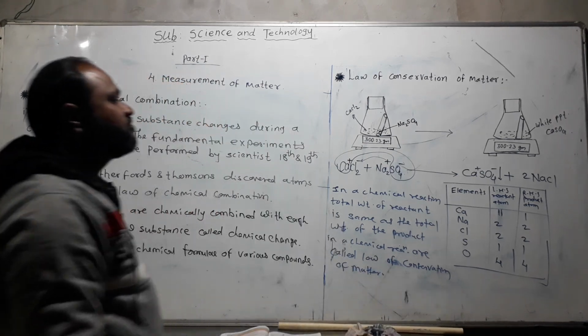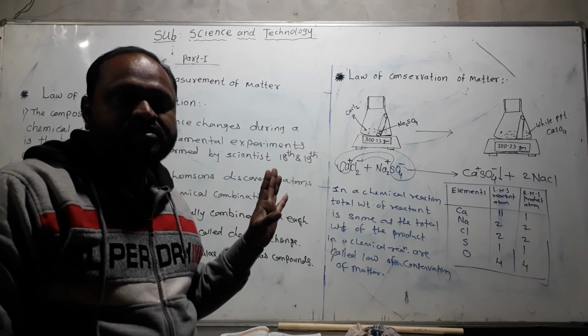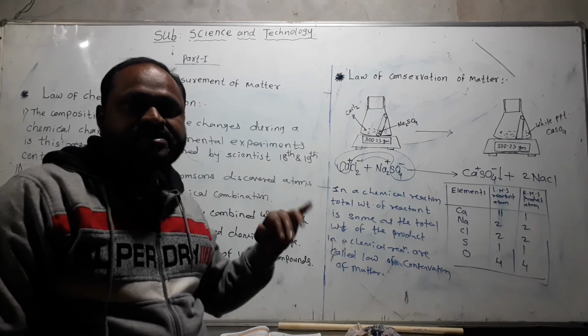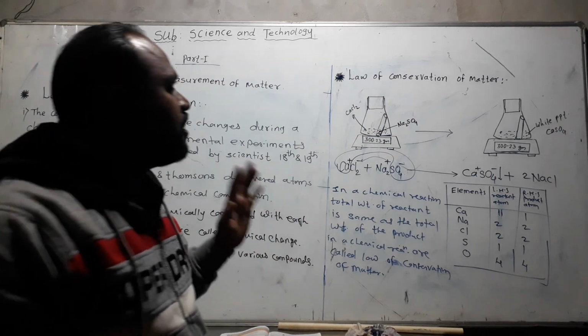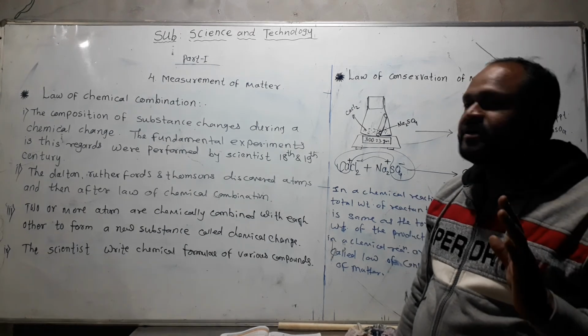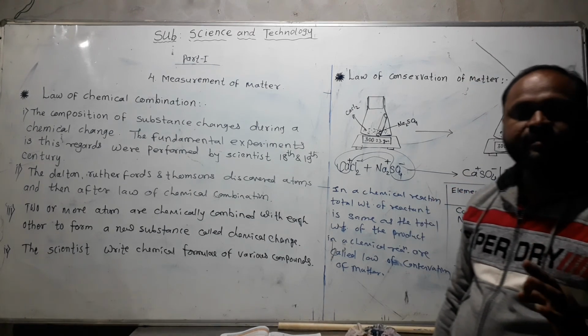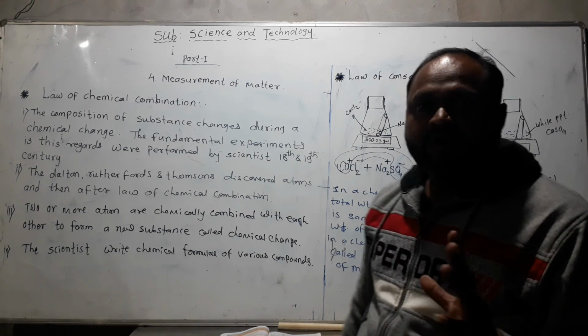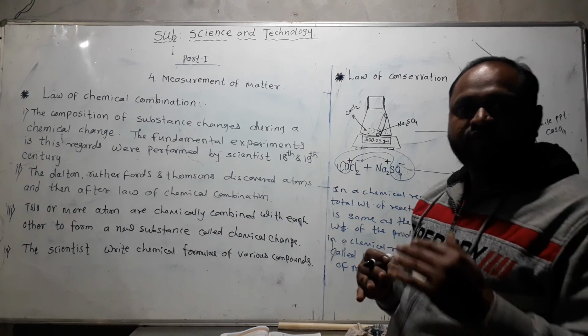We have discussed what is meant by the law of conservation of matter. In a chemical reaction, the weight of the reactant atoms is the same as the weight of the product atoms. Here we discussed two topics: law of chemical combination and law of conservation of matter. In simple terms, in the law of chemical combination, two or more atoms chemically combine to form a product.